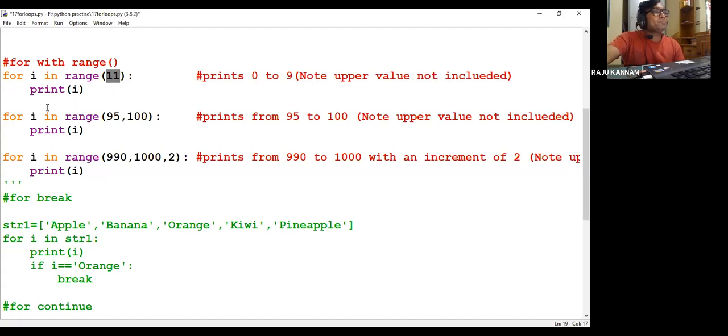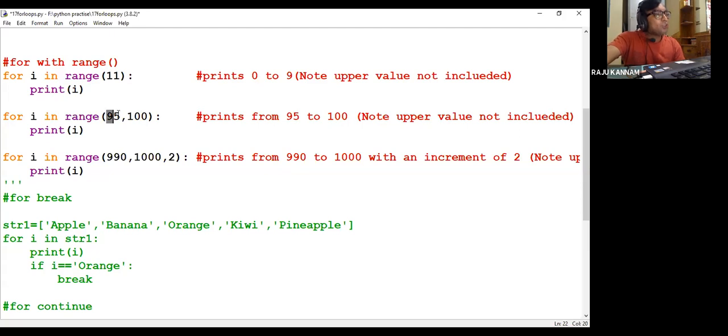Okay, and here is another example we are seeing. Now here I am giving the minimum value as 95. That means in the range function, if you mention only one number, it will be treated as the number of elements that need to be printed. Here 11 elements need to be printed. It will start from 0 and end at 10. Now I don't want to print from 0 to 10. I want to print 95 to 99 or 95 to 100. I want to print 95 to 100.